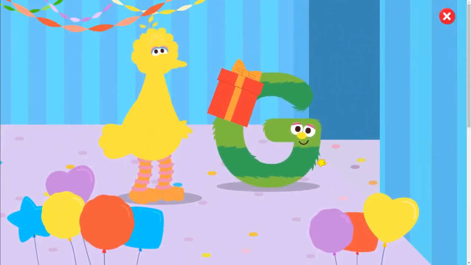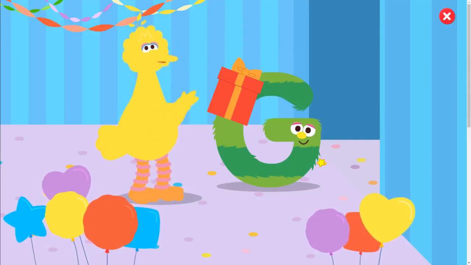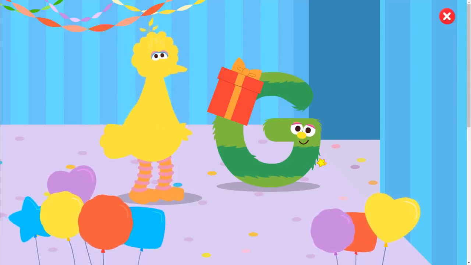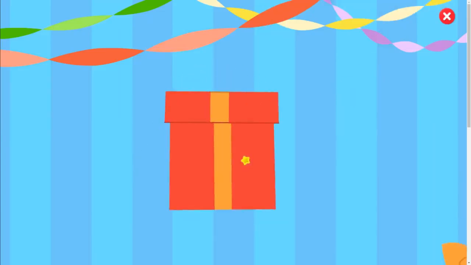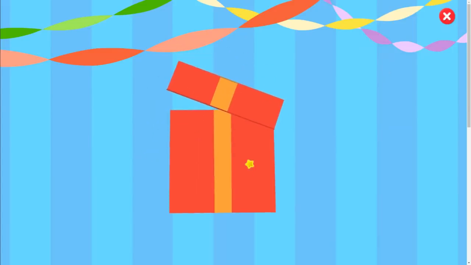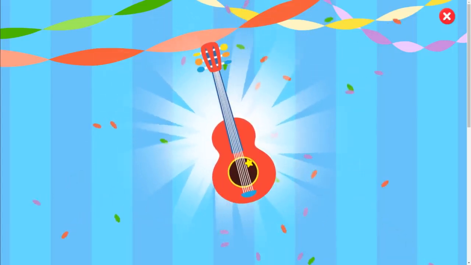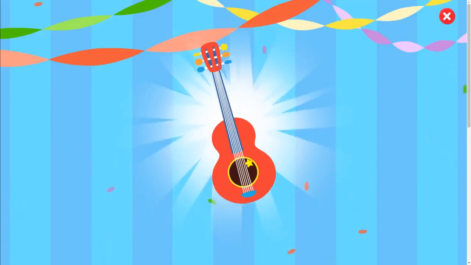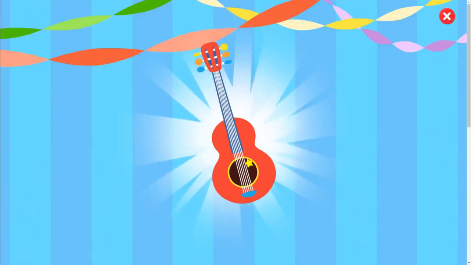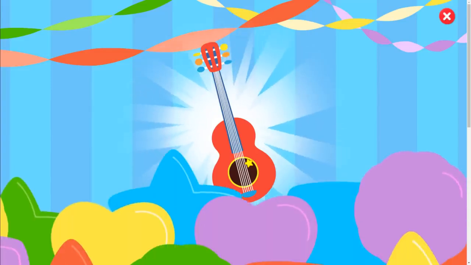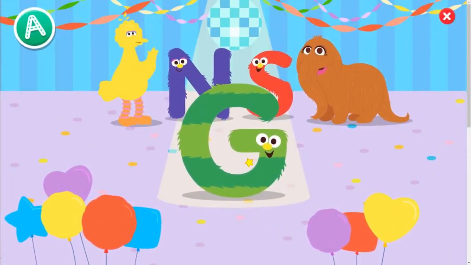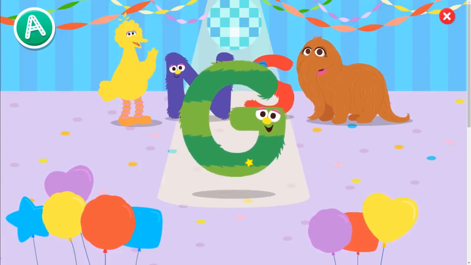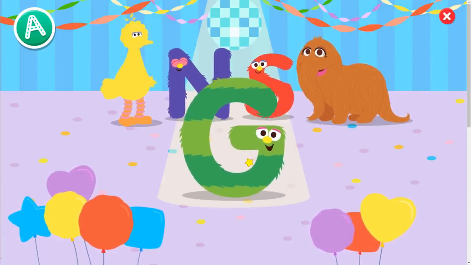Hey, Bird. It looks like they brought a gift. Oh, a gift! Click the gift to open it. Look, it's a guitar. Oh, boy. Does anyone know how to play? Welcome to the dance floor, letter G. Way to go, letter G.